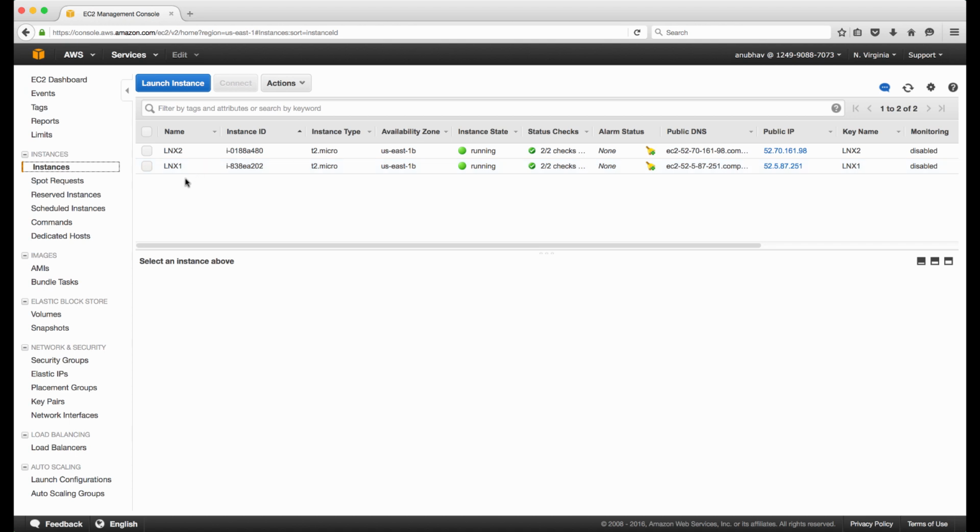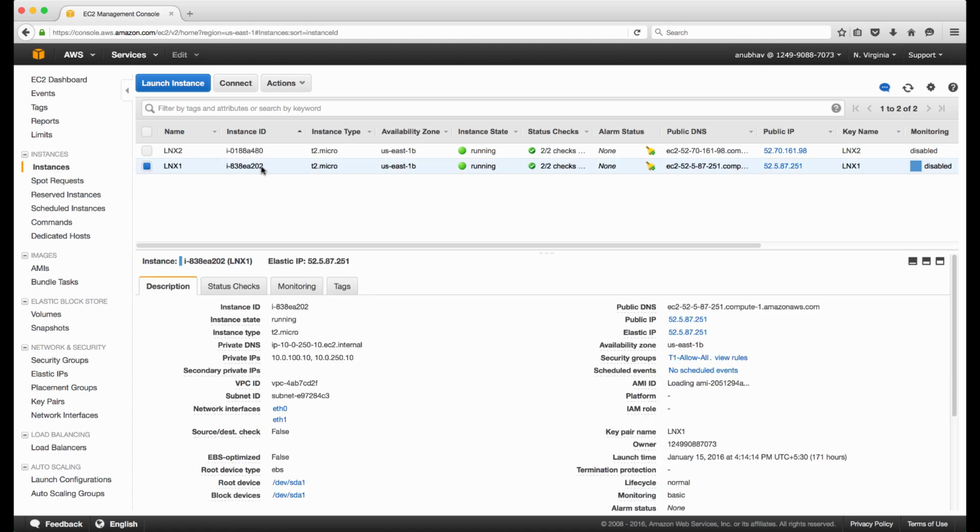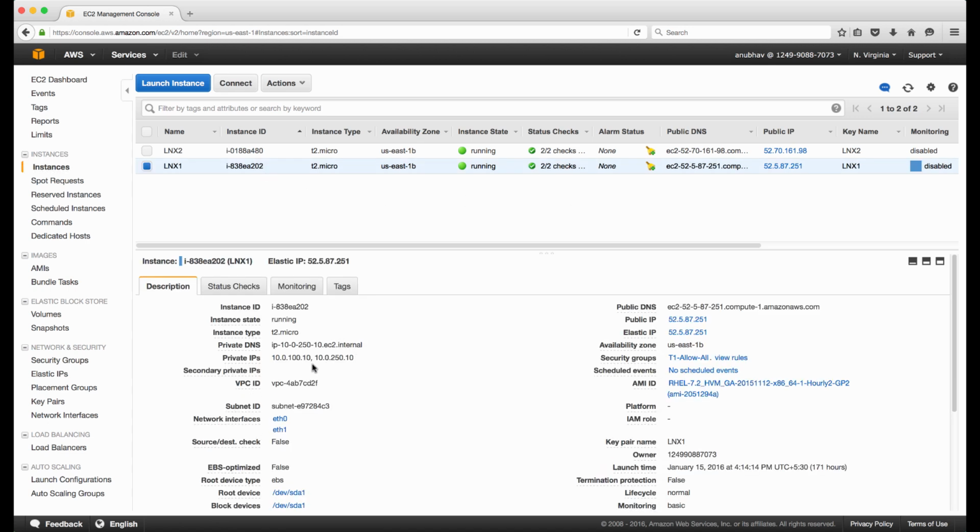Linux Server 1 is located on app DMZ, and Linux Server 2 is located in web DMZ. The public IP address of these servers is located here. If you want to check private addresses, this is the private address of the server, and this one is the management address. Similarly, for the other server, this is the management address, and this is the production address.